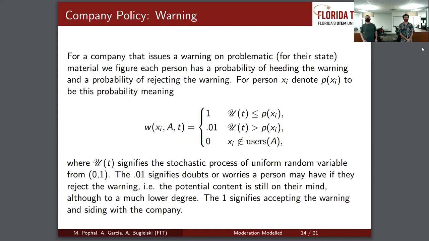Now, solving for this weight function, company A, we know, uses a warning. So we assume every user, xi, has a probability to accept or reject this warning. Now, depending on that, it issues a different value on a uniformly random variable, right? So the 0.01 is if they reject the warning, and that means they aren't siding with the company, but they still use the company. So there's still some connection. The 1 means they agree with the company, and they will heed the warning, and 0 represents that they are not a user, so of course not related.